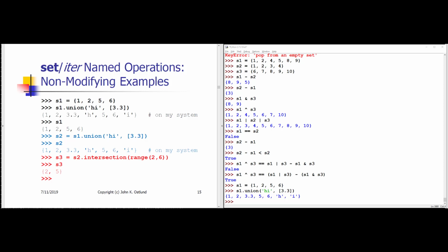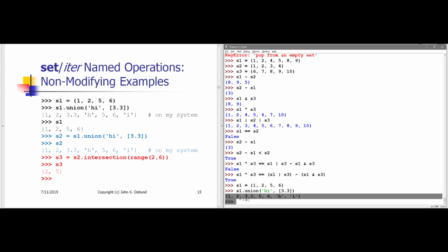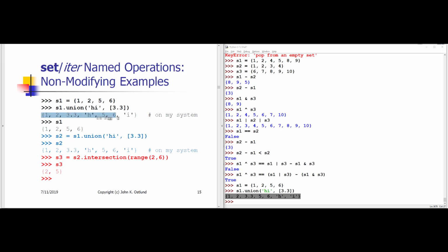What's returned on my system is a set with the elements 1, 2, 3.3, 5, 6, H, I. So that's 7 elements, 4 from S1 and 3 taken from the 2 iterables. Notice that the order displayed here during my current session is different from the order of those elements that I got when I originally developed these notes. So again, there's no guaranteed order for the elements in a set.